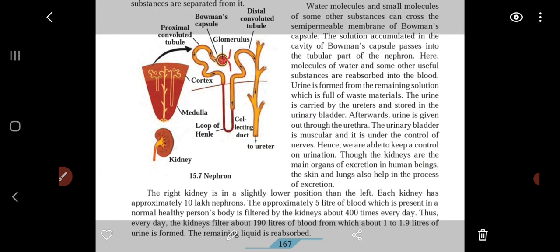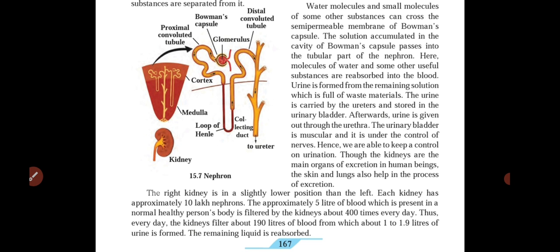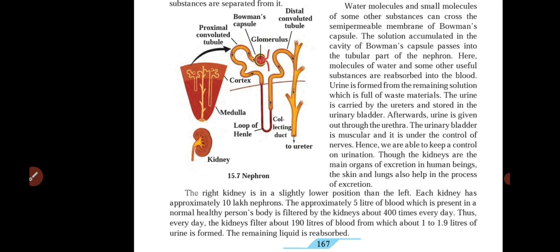The right kidney is slightly lower in position than the left. Each kidney has approximately 10 lakh nephrons. Remember this, 10 lakh nephrons in each kidney. The approximately 5 liters of blood present in a normal healthy person's body is filtered by the kidneys about 400 times every day. Thus the kidneys filter about 190 liters of blood, from which about 1 to 1.9 liters of urine is formed. The remaining liquid is reabsorbed.